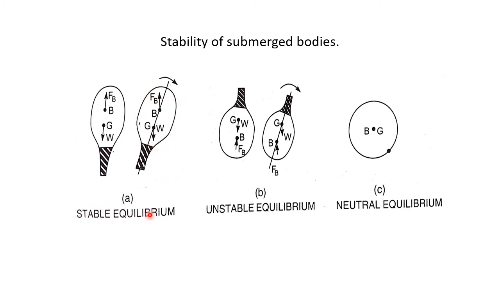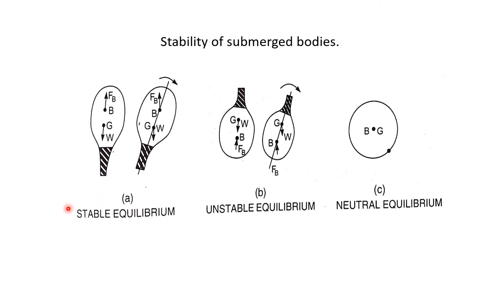So for stable equilibrium, the point B will always be above the point G. The center of buoyancy will be above the center of gravity of the body.